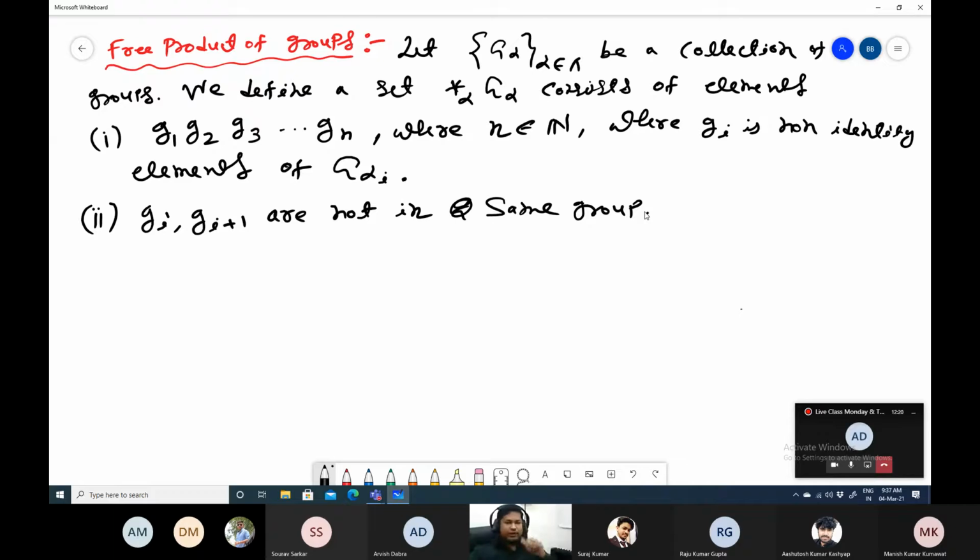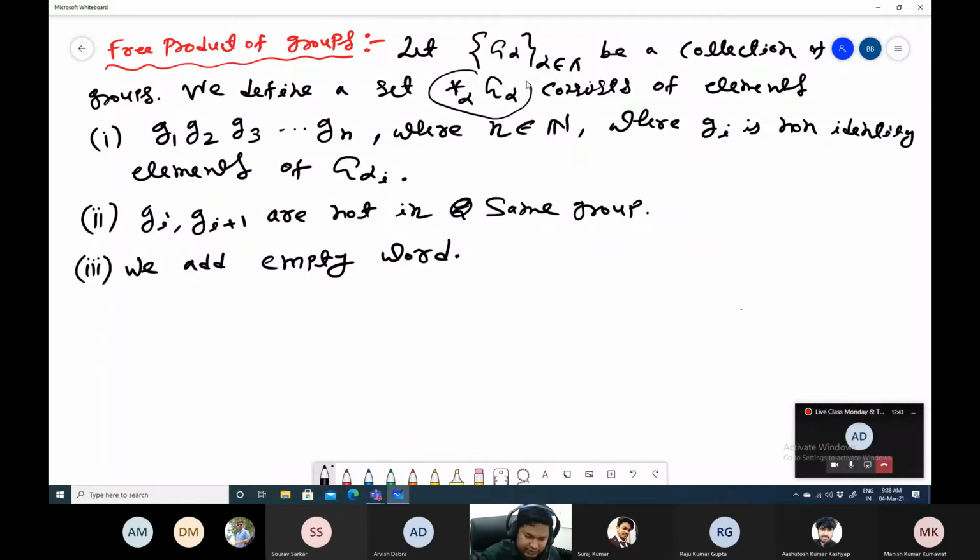Okay, so this way we are listing this, and also we add the empty word. So these are the elements of this set.